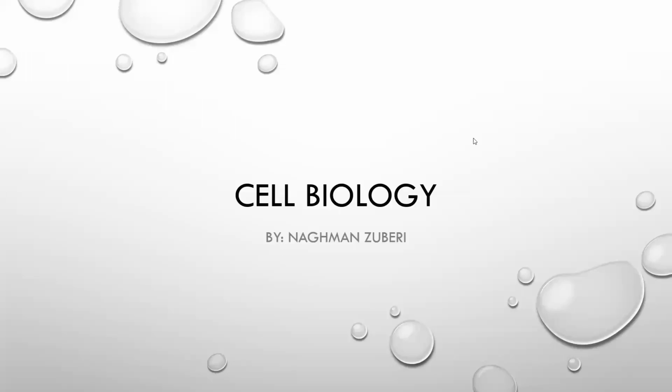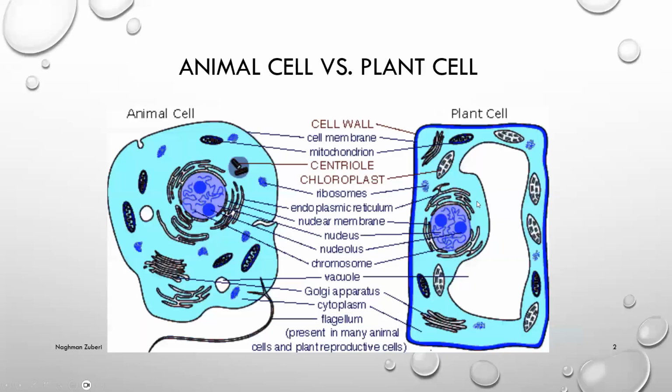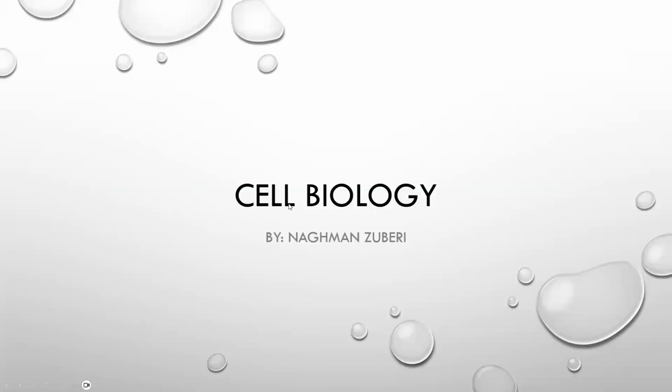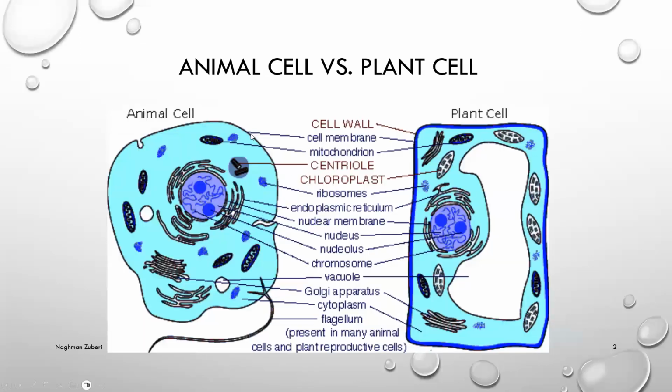Okay, guys, in this lecture, we will be discussing cell biology. This is an animal cell and this is a plant cell. If we look at the differences between the animal cell and the plant cell, animal cell does not have a cell wall, whereas plant cell has a cell wall, and also has a cell membrane.